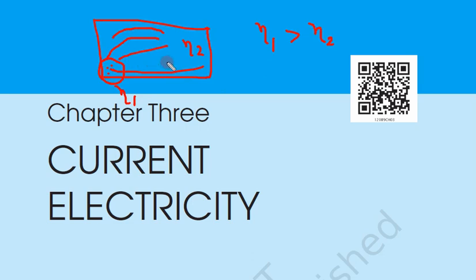This flow of particles with respect to time is called diffusion current. Since this is due to diffusion, it is called diffusion current. So till now we have seen three types of current: electric current, water current, and heat current, and this is the fourth, diffusion current.